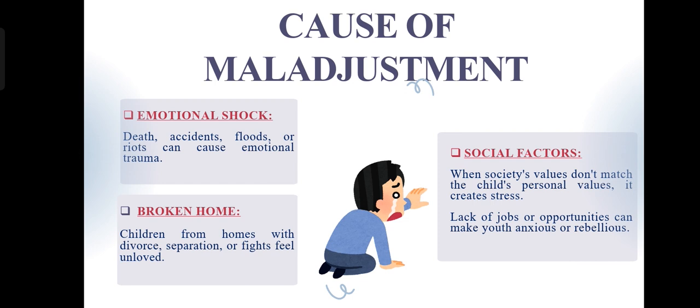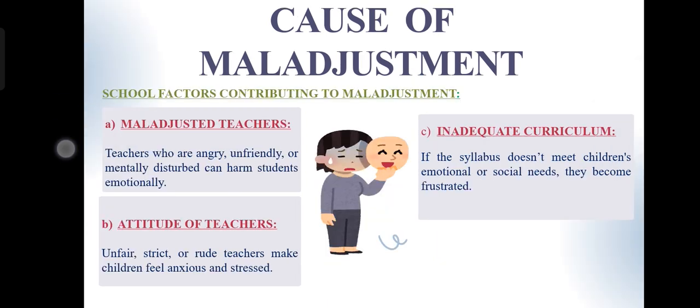The next one is broken home. Children from homes with constant fights, separation, or divorce often feel unloved or insecure. They may seek attention through negative behavior like aggression or withdrawal. The next factor is social factors. When a child's personal values don't match society's expectations, it can cause confusion and stress. Unemployment, poverty, or lack of opportunities may make youth feel frustrated or rebellious.